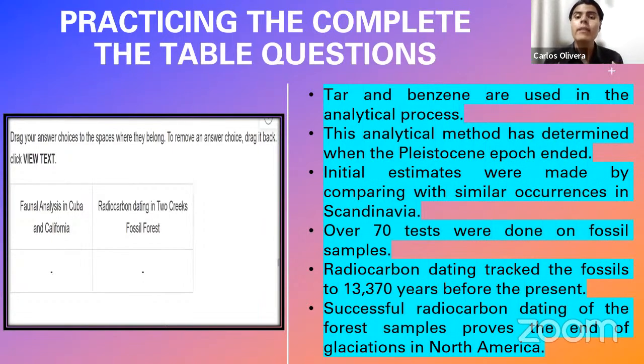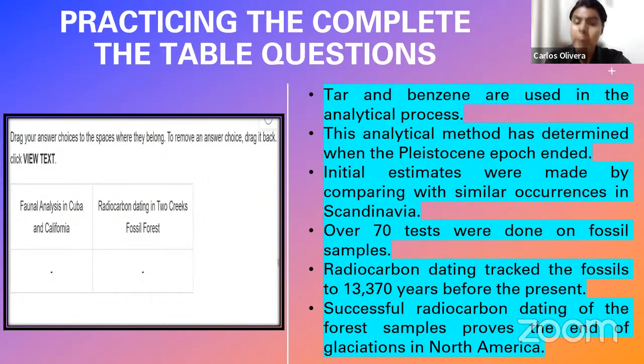So because I know that tar and benzene were used in the analytical process in the experiments that some scientists were doing about dinosaurs in Cuba and California, I would take this statement, and I would drag it within that category. As I say, you're able to drag two different sentences within each box, okay?